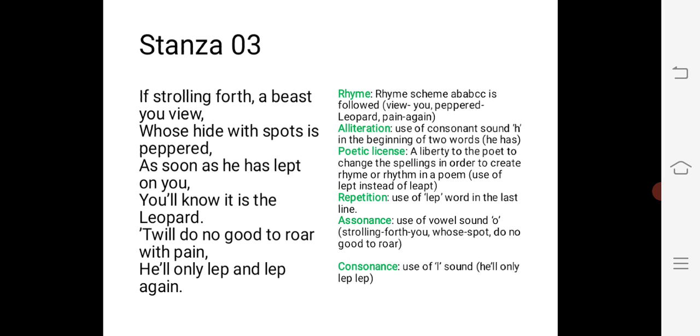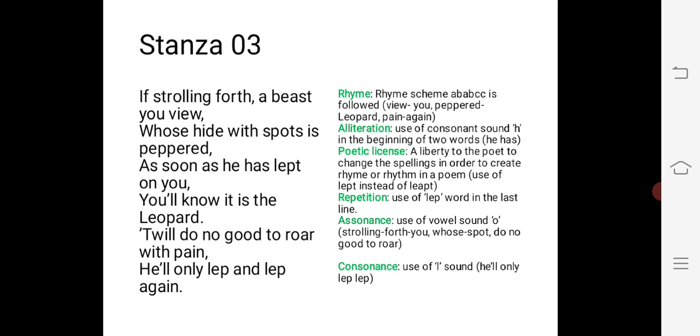Now poetic license is also present here, a liberty to the poet to change the spellings in order to create rhyme or rhythm in a poem, that is poetic license. Use of leapt instead of leaped. The poet has used leapt, L-E-P-T, but what is the real spelling? It is L-E-A-P-T. So there is poetic license. The poet has a liberty to change the spelling in order to create rhyme or rhythm in a poem.